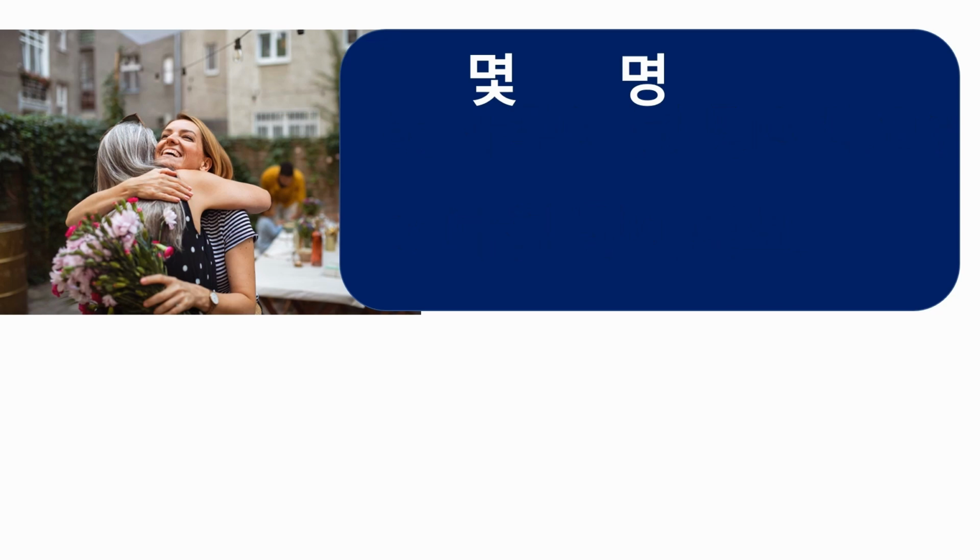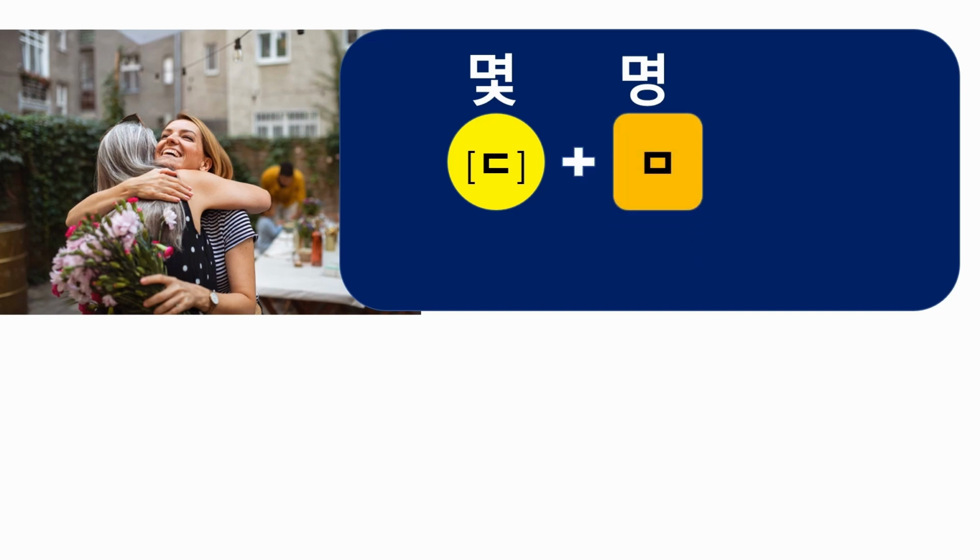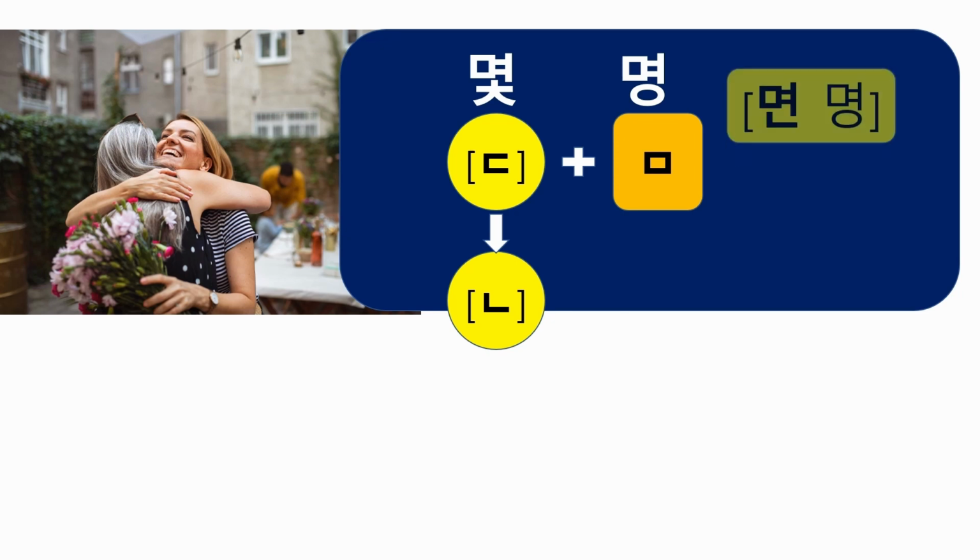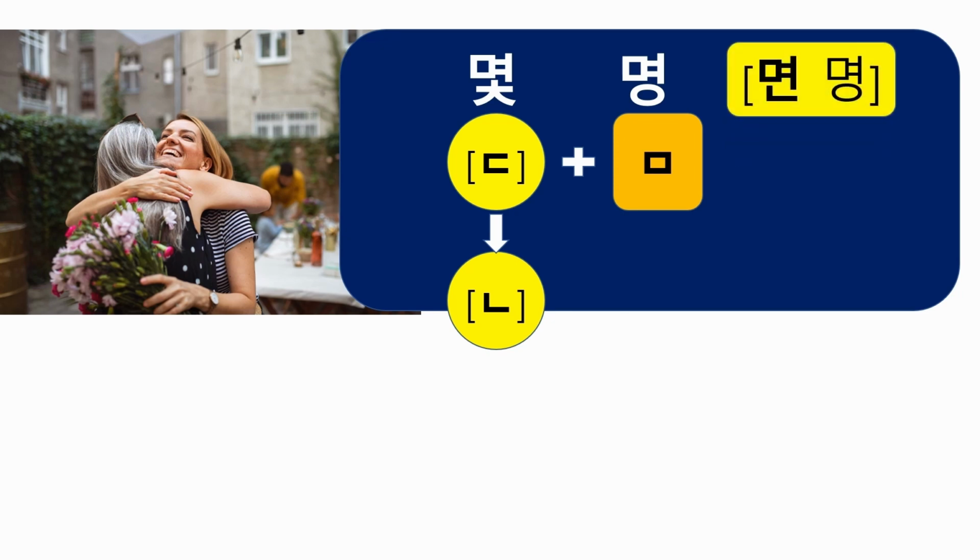Okay, let's check the pronunciation. Look at 몇. The representative sound of ㅊ is ㄷ. And when this ㄷ sound meets the consonant ㅁ, it's assimilated with the same nasal sound and pronounced as ㄴ. So we should say 몇 명 for an easy and soft sound.